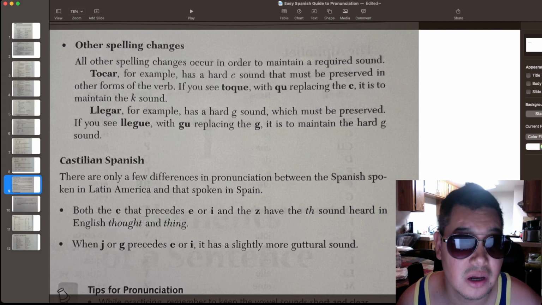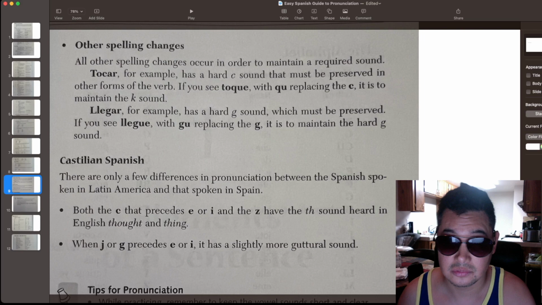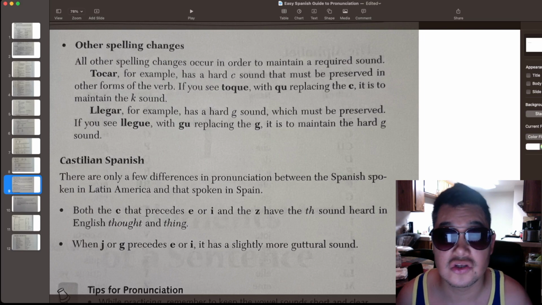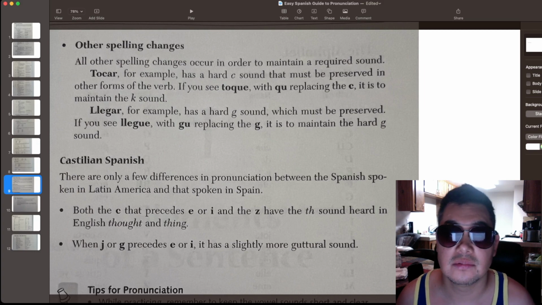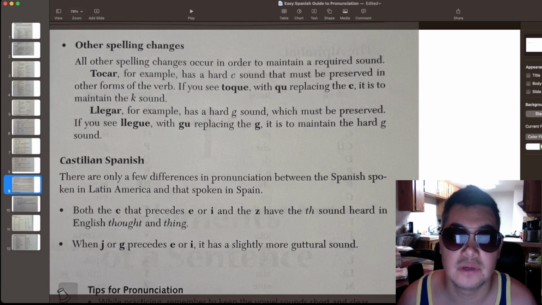Okay, so tocar, when you conjugate it, you're going to change it to toque, like you play. Tocar means to touch, but also means to play, like an instrument. So tocar is to play. Toque means you play, and in order to preserve that K sound, you're going to change it to Q, U, E. Toque.